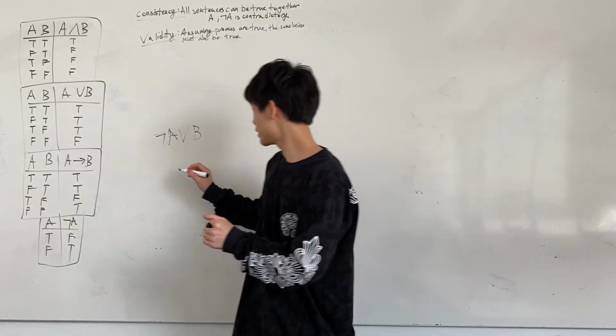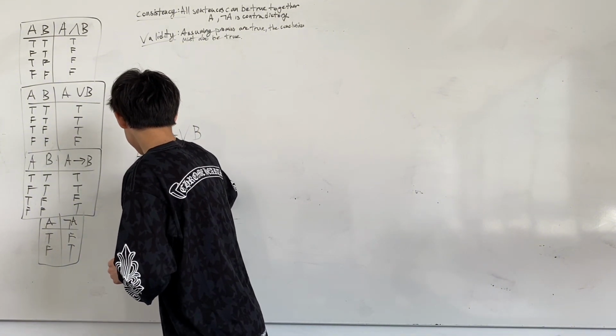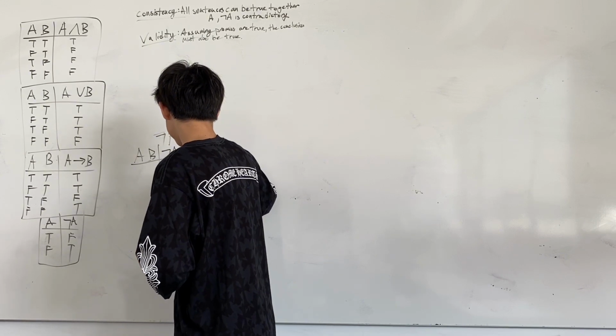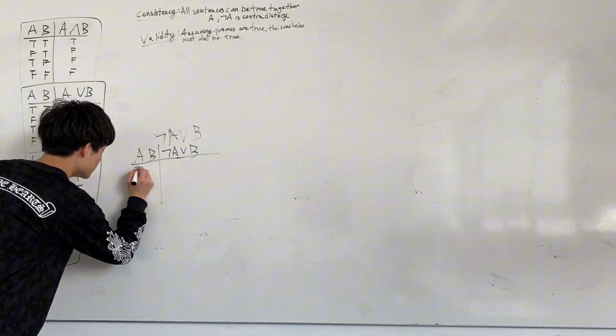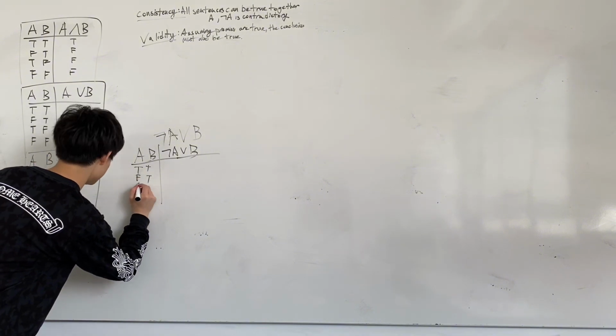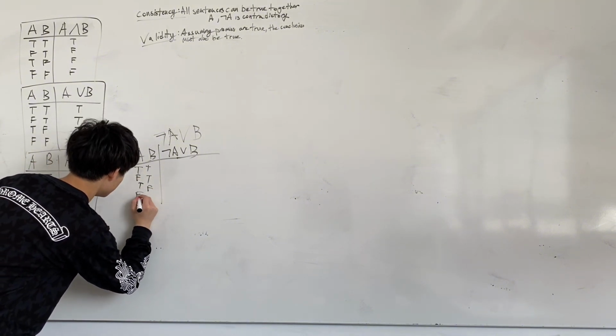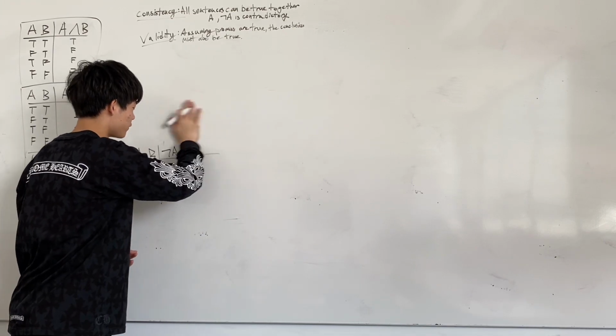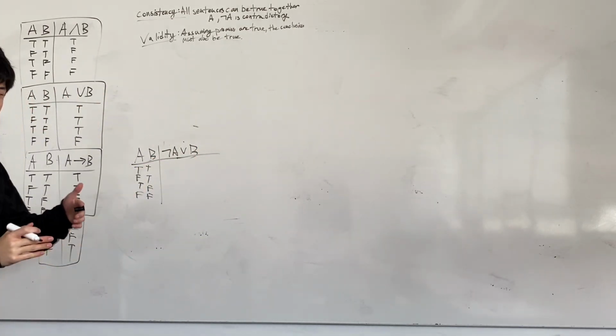Why is this? It's because, look, if I had A and B and the sentence not A or B, and I have the same set of inputs, T, T, F, T, T, F, F, what would be the set of outputs for not A or B? Let's try to work this out, right?